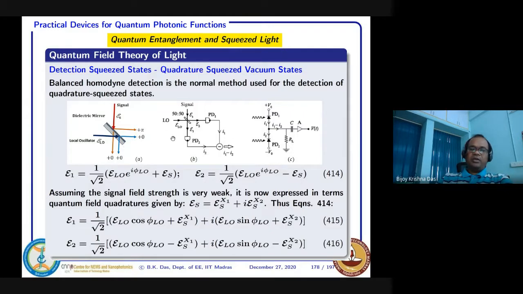And how it works, you see, in this particular case you are considering a spatial beam splitter. This beam splitter can be anything. If it is integrated optics, you can use a two-directional coupler type of beam splitter if you are considering a photonic integrated circuit. But here it is considered just a normal bulk beam splitter, which is available commercially. Two different types of bulk beam splitters are available.